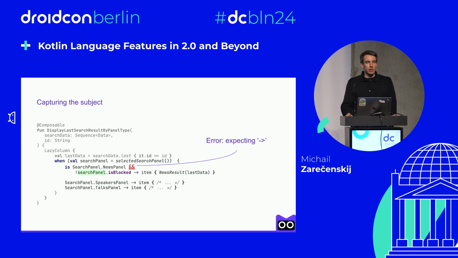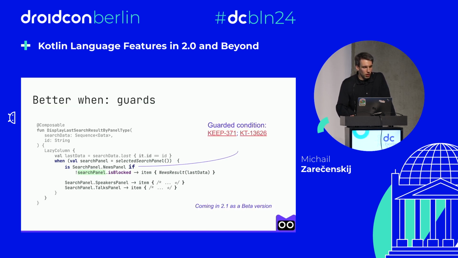If we do this, we immediately get a compilation error that && is forbidden at this position. And the reason is that a when expression in Kotlin allows for type checking or matching against specific values only. And to mitigate this aspect, we are going to introduce guard conditions in when. So the essence of adding guard conditions is to allow for more nuanced checks within when expressions, without significant changes to the language syntax. Guard clauses, for example, allow for additional conditions to be checked along with the type check before executing the branch's code, reducing the need for nested if statements or verbose when branches.